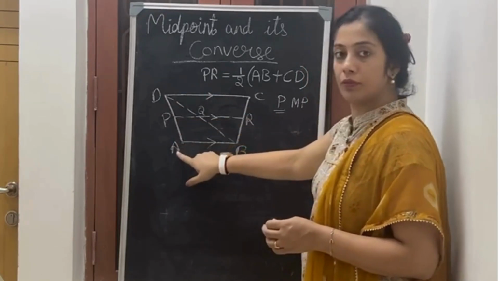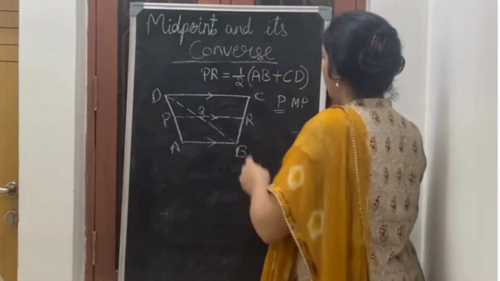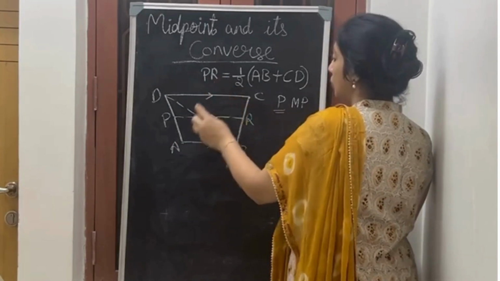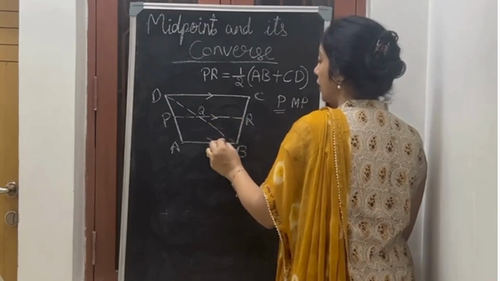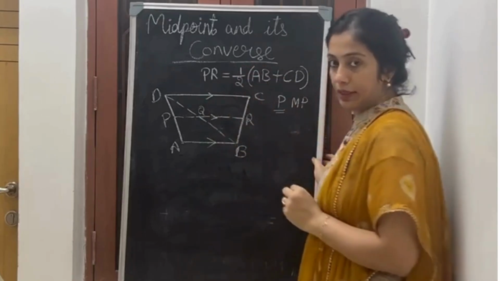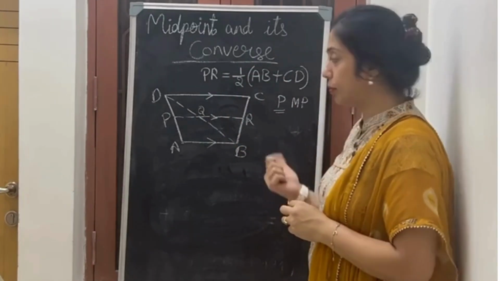P is the midpoint of AD. Now what we have to prove is PR equals half of AB plus CD. So what should we do to prove this?